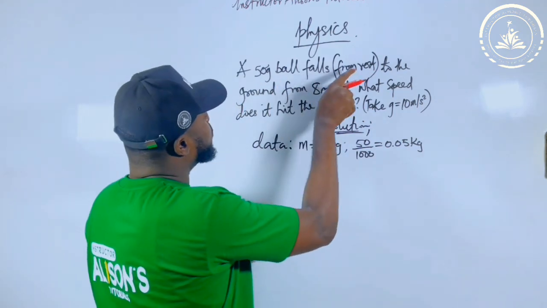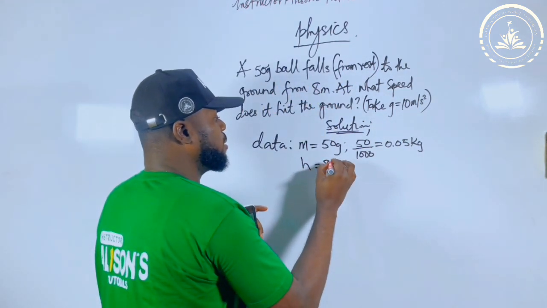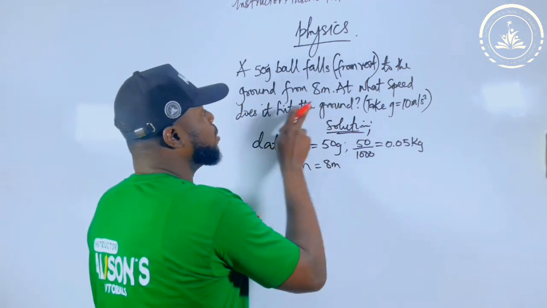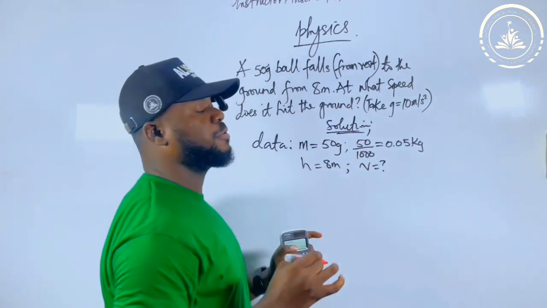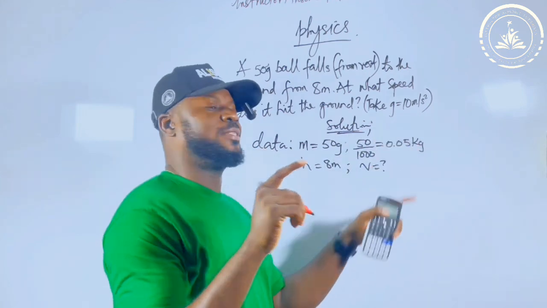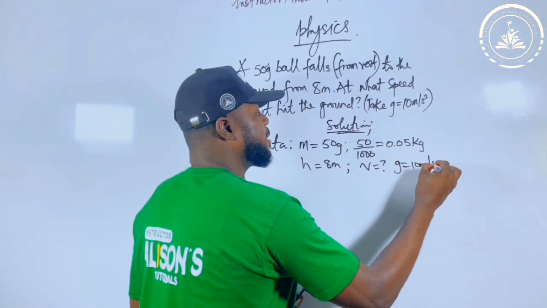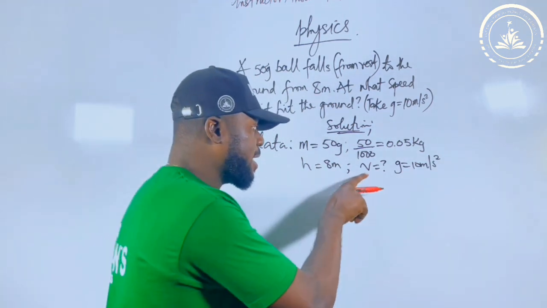The next thing, if you read the question, you see 8 meters, which is height. Height equals 8 meters. You don't need to convert this one. If you still read, they say at what speed, so they want you to find v, the speed. They finally gave us one that is sweet: take g equal to 10 meters per second squared. If they gave you everything, you would know this is easy.